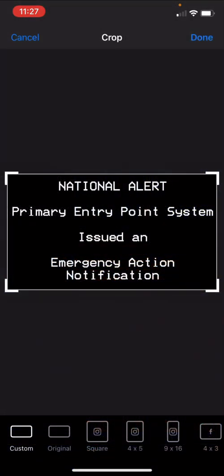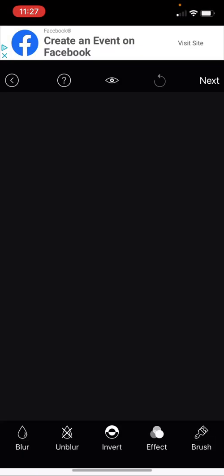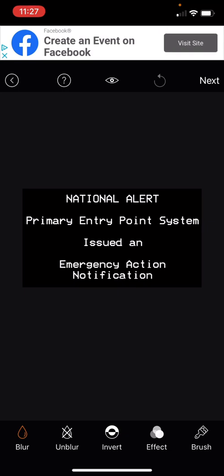You have this screen here. Just choose original because it's a 16:9 ratio. You want to blur the entire thing. So let me just do that right now. This was really fast to do actually, so yeah.